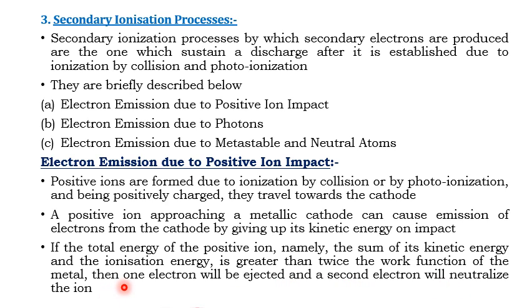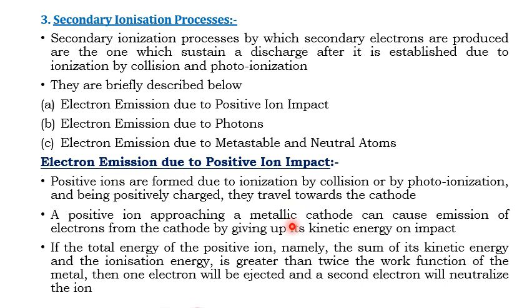So there is an electron liberated by this process. Whatever the electrons liberated by this process, the one electron will neutralize the positive ion completely. Now here the electron is emitted out by the positive ion. So this is called the electron emission due to positive ion impact.